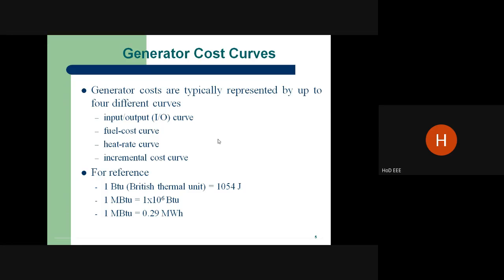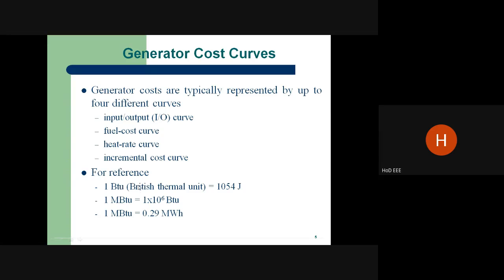Another very important point is optimization with constraints. What is meant by constraint? There are two types of constraint. One is the equality constraint, another is the inequality constraint. What is the equality constraint? Whatever the power generation, it should be equal to the power demand, neglecting the loss. What is the inequality constraint? The generator should not be operated above or below its rating. These are all the important points considering economic load dispatch.